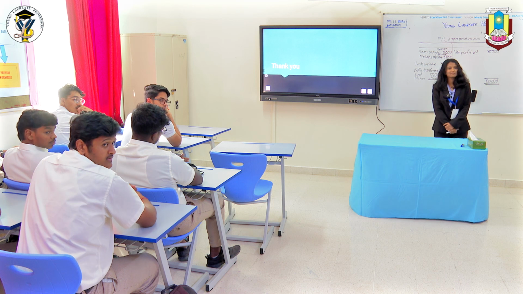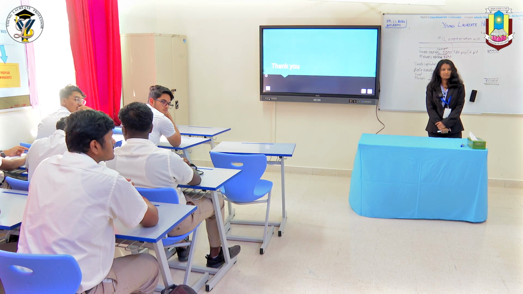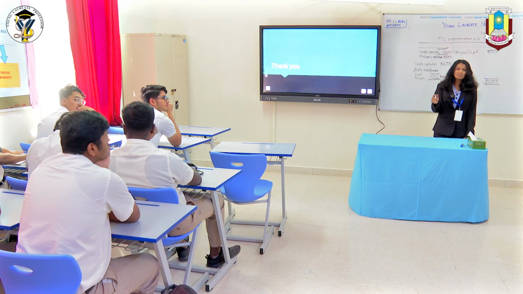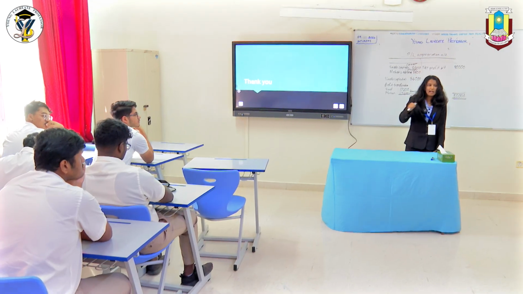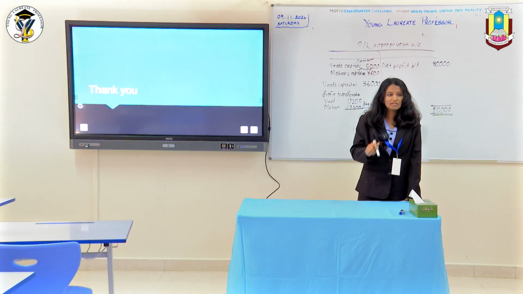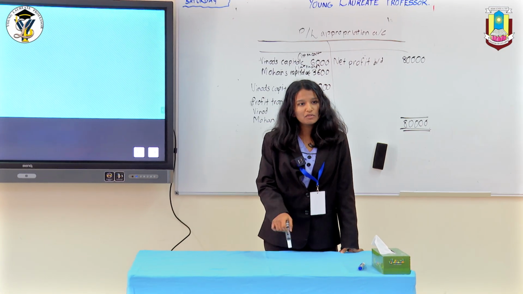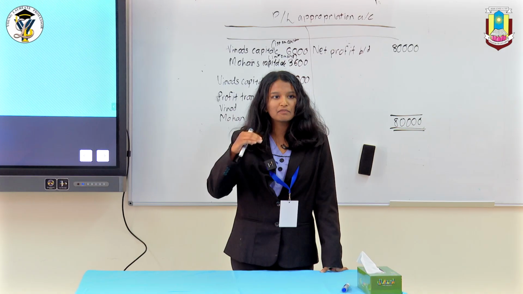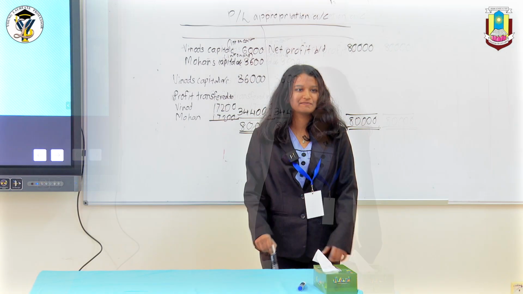What do you think is the difference between charge against profit and appropriation of profit? Charge against profit is what we deduct from the actual profit. And to get the net profit, we have to deduct and add all these items. Those are charges against profit. And appropriations of profit are how to distribute the profit, what we have to remove from it to get the actual divisible profit. Anyone?